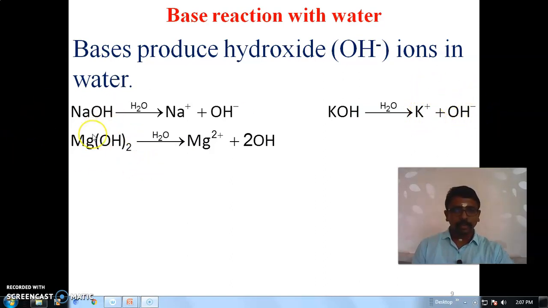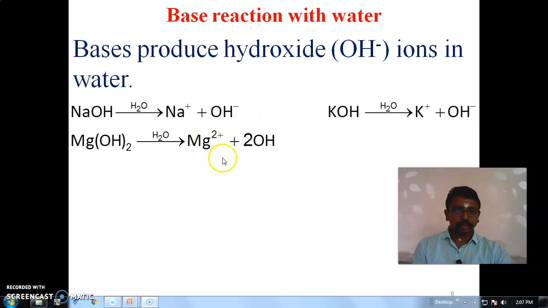Here we take magnesium hydroxide. The valency for magnesium, Mg, is 2. So the magnesium hydroxide formula is Mg(OH) twice. When it is treated with water, it will dissociate into two ions.